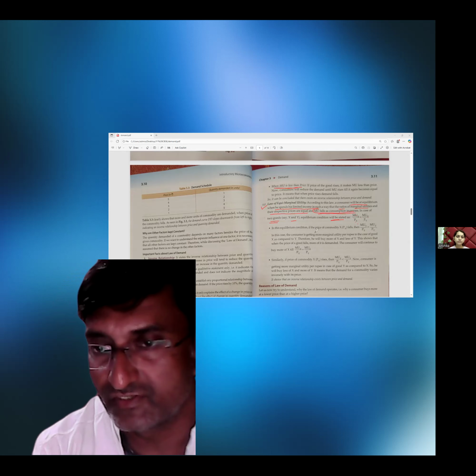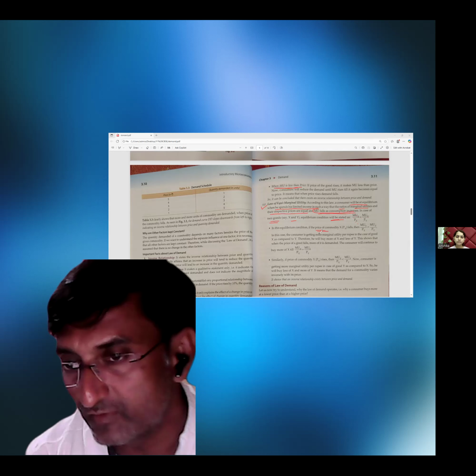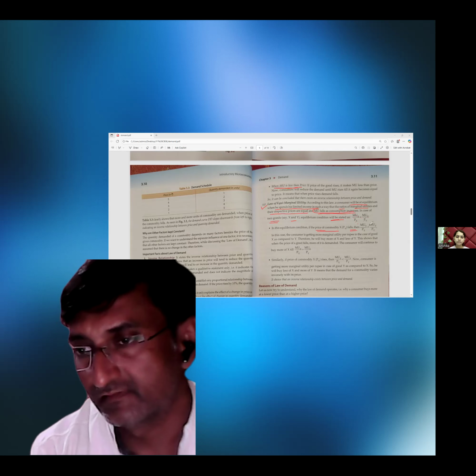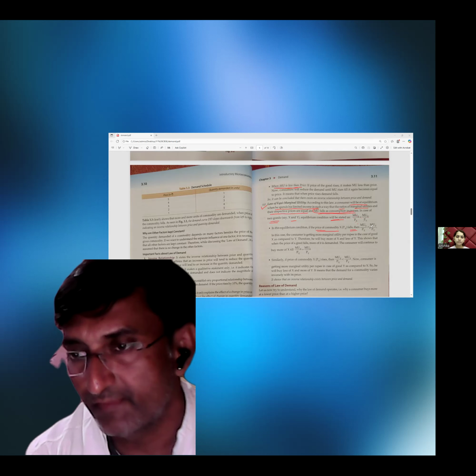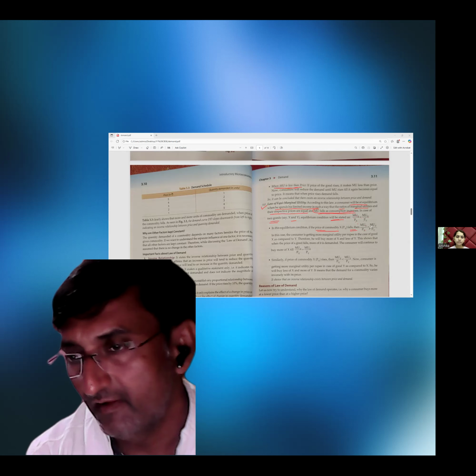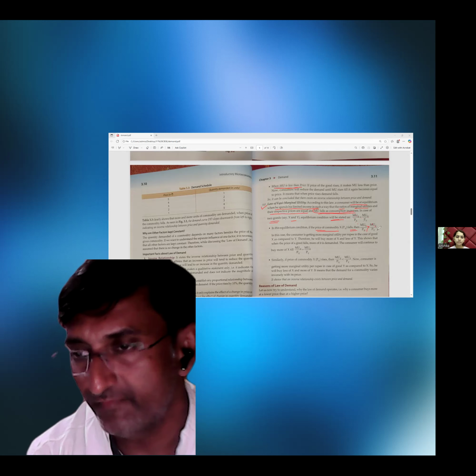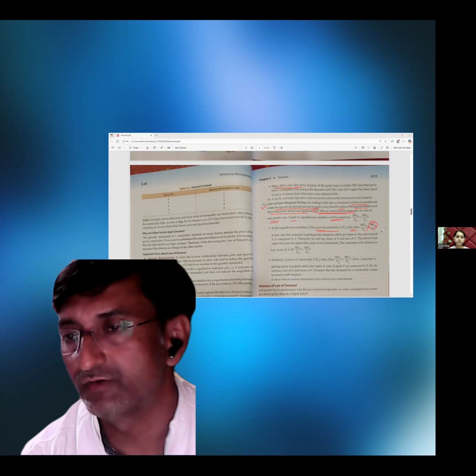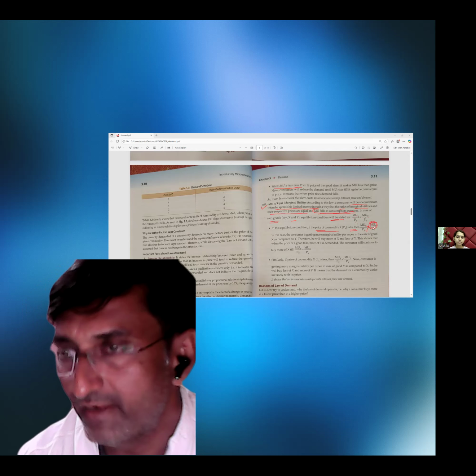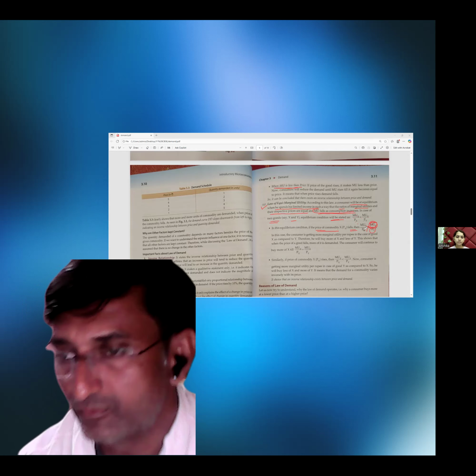In this equilibrium condition, if the price of commodity X falls, then MU of X by price of X becomes greater than MU of Y by price of Y. Now you will understand with this explanation.